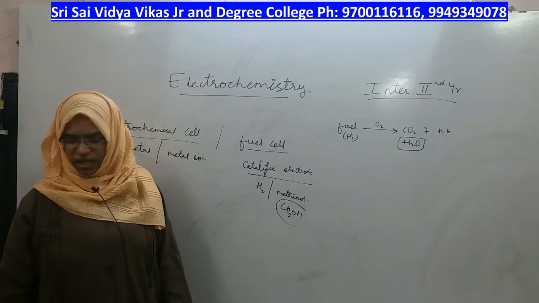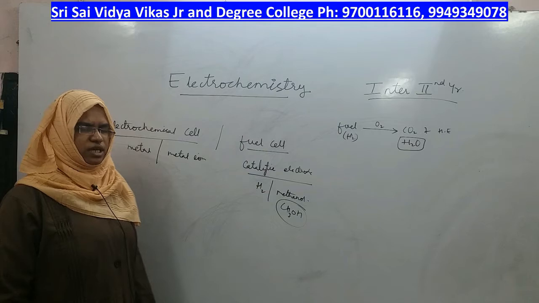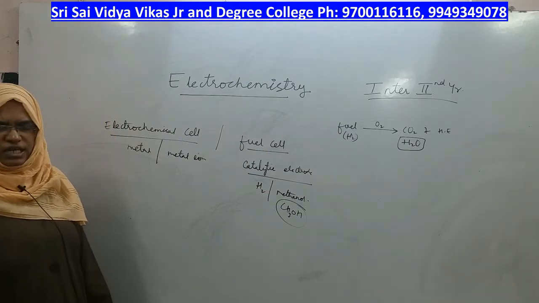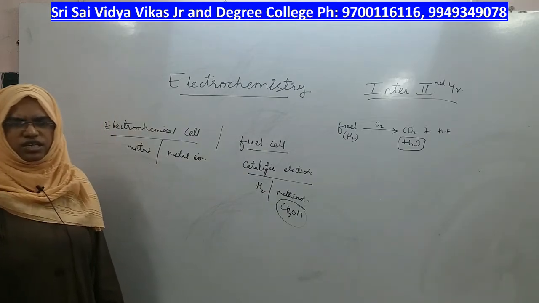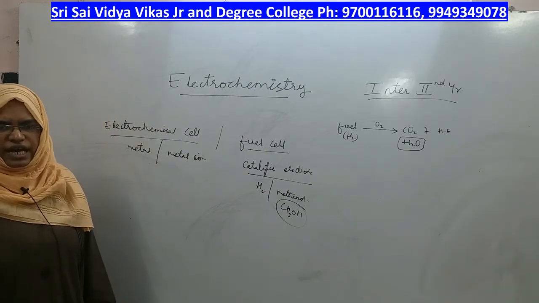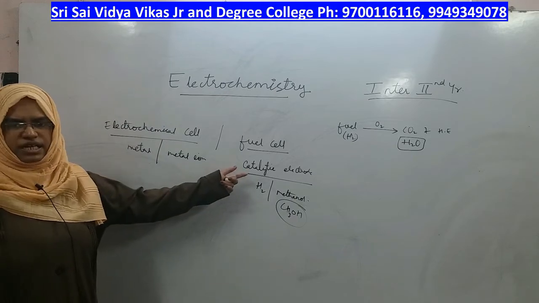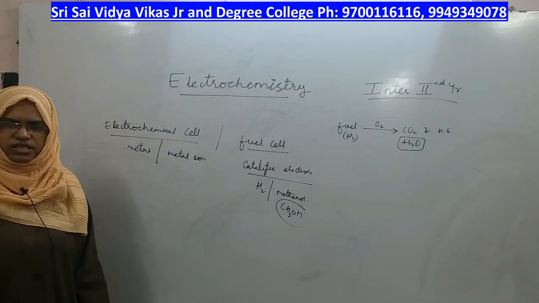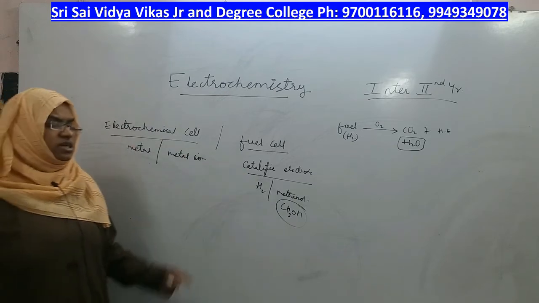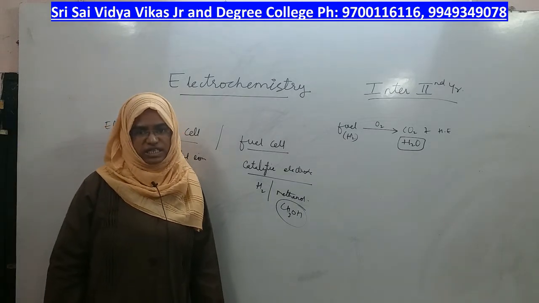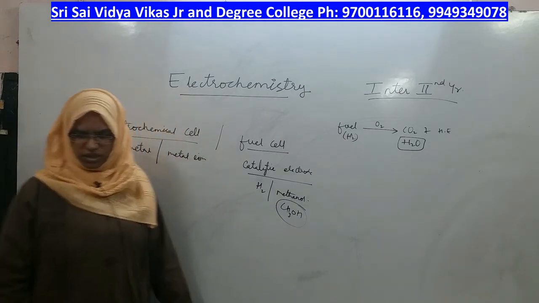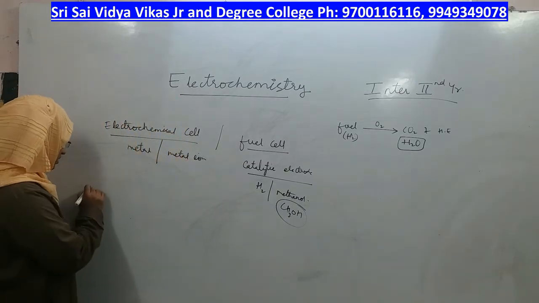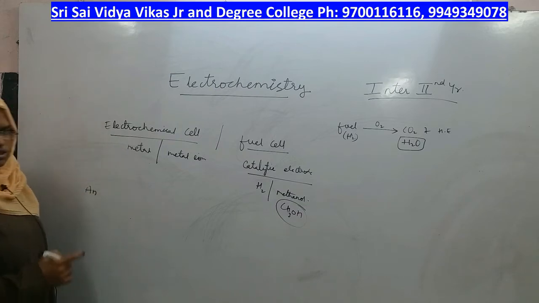So now let us write a proper definition of a fuel cell. A fuel cell is an electrochemical cell in which fuel undergoes a chemical reaction to convert chemical energy into electrical energy in the presence of oxygen. Let me write this definition on the board.